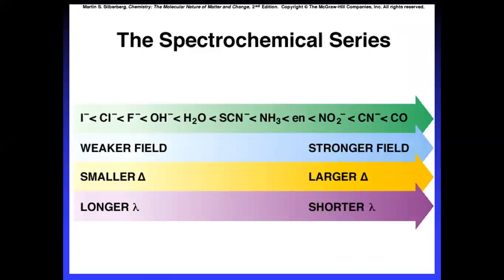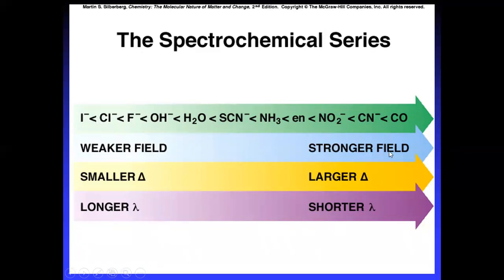Now, strong field and weak field can be explained. Iodine. The strongest ligand is carbon monoxide, then cyanide, then nitrite, then ethylenediamine, then NH3, then NCS minus, water molecule, chloride, bromide.